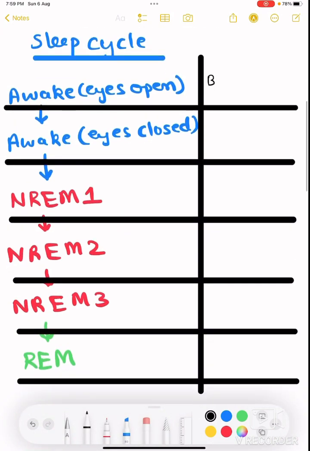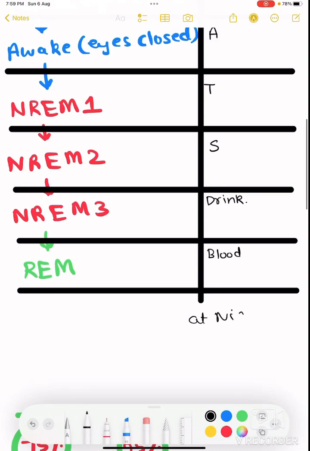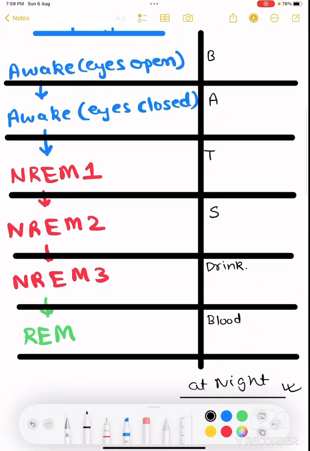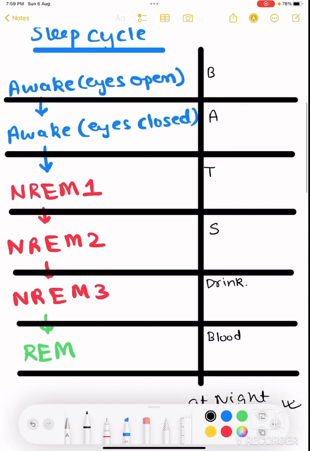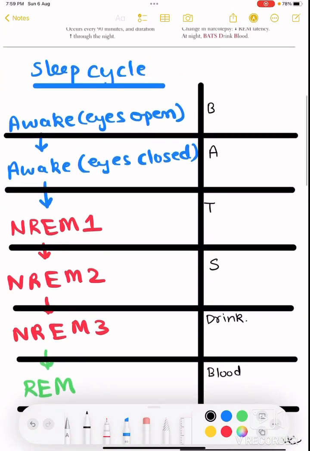See, BATS, bats. Bats drink blood at night, right? What actually happens at night? We sleep, right? And bats at night drink blood. So BATS: B for beta, A for alpha, T for theta, S for spindle, D for delta, and B for beta again. You have to remember it this way. This is a very easy way. First Aid has made this mnemonic, and it is very important and very easy, right?